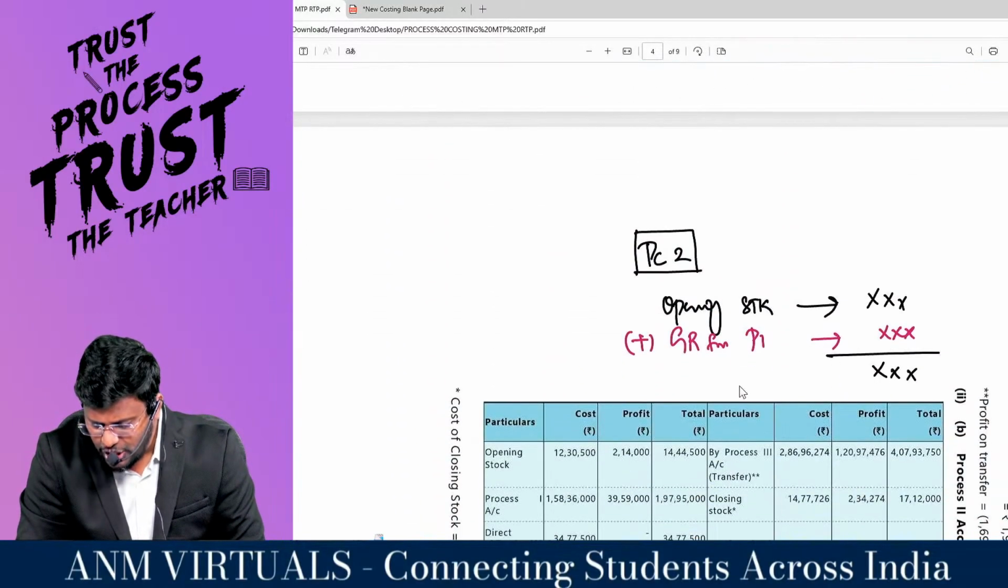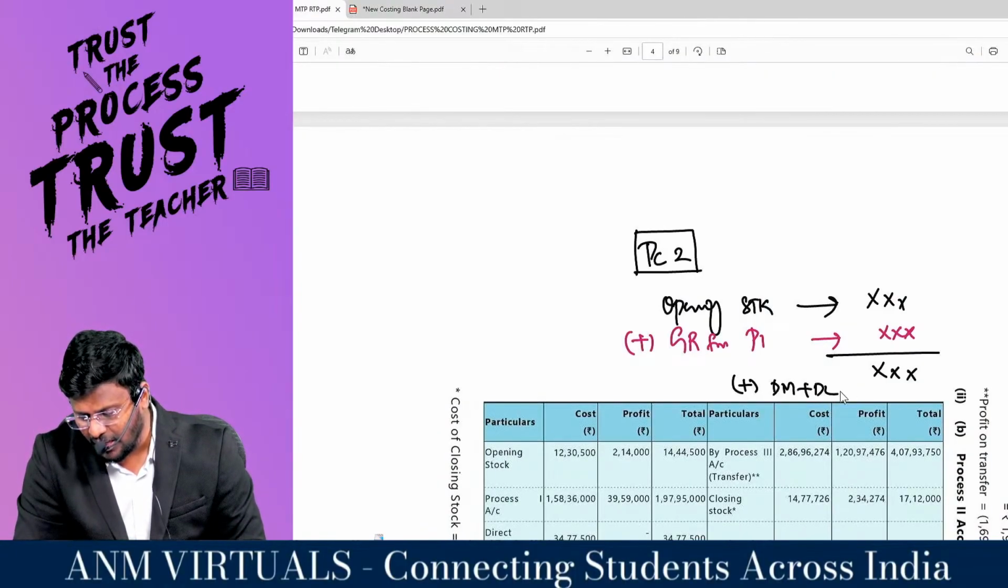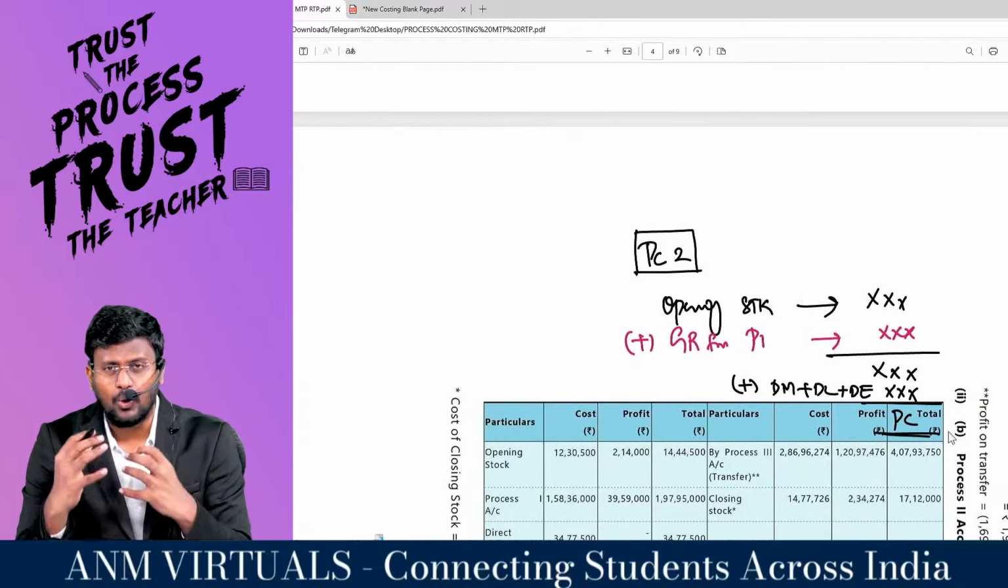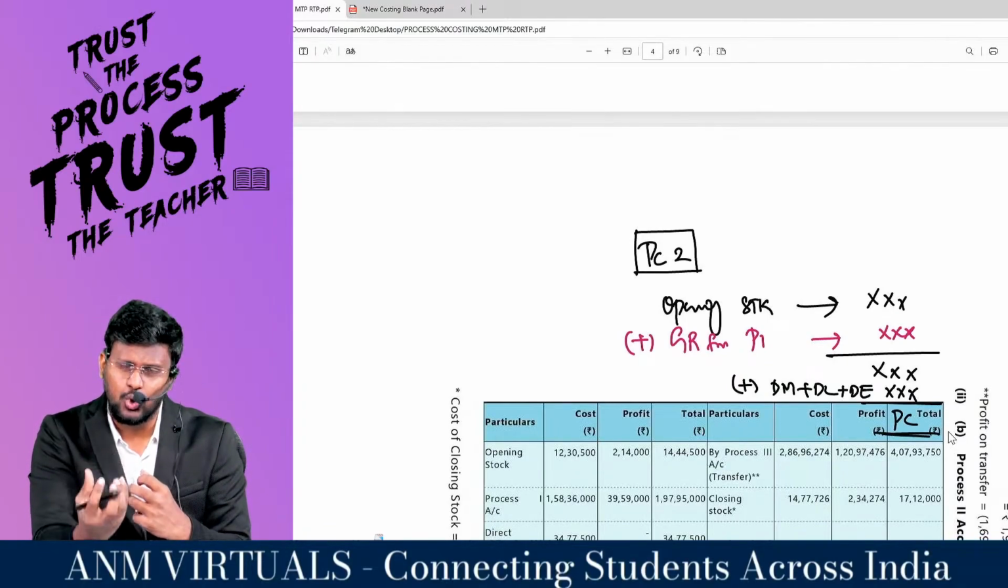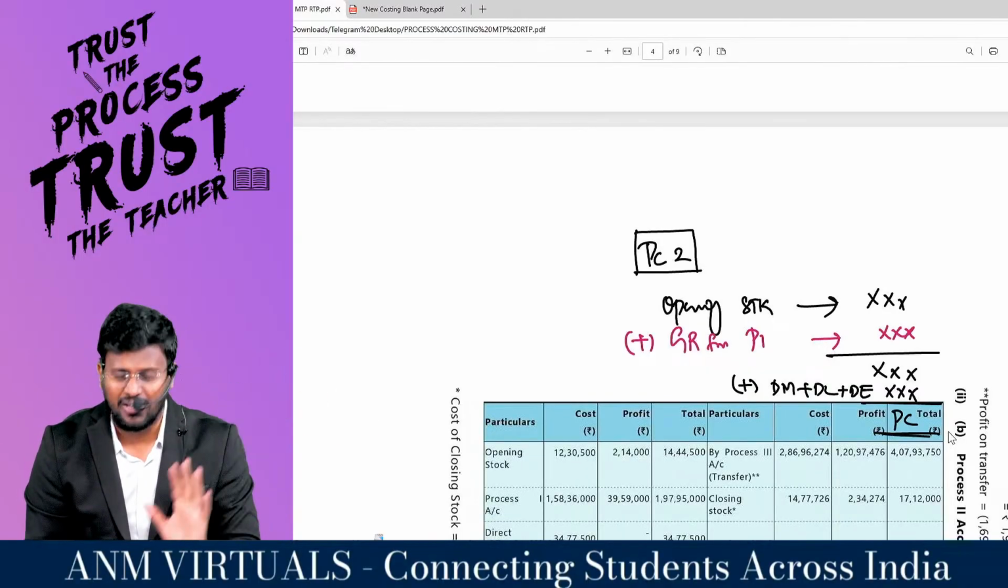In addition to this, process number 2 will incur direct material, direct labor and direct expenses. Put together, all this will be called prime cost. Out of this, something process 2 will keep as closing stock, and the balance will be transferred to the next process.